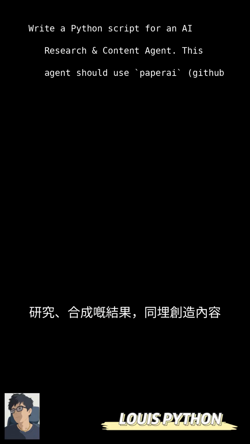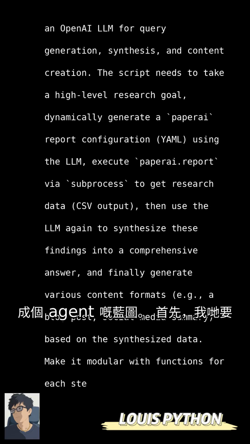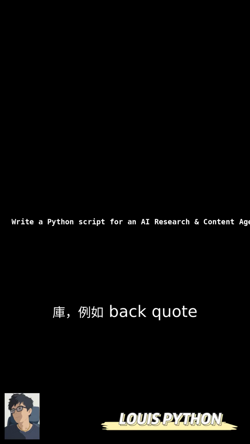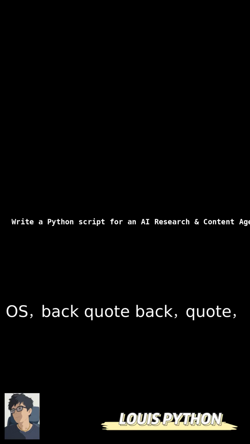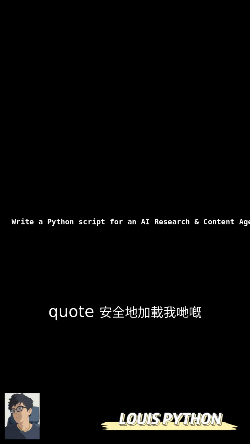So to kick this off, we used a vibe coding prompt to generate our core Python script. We asked our AI to create a research and content agent using paperai and an OpenAI LLM. The key was to make it modular, generating configurations, executing the research, synthesizing findings, and creating content, all orchestrated by a main function. This prompt is the blueprint for the entire agent.